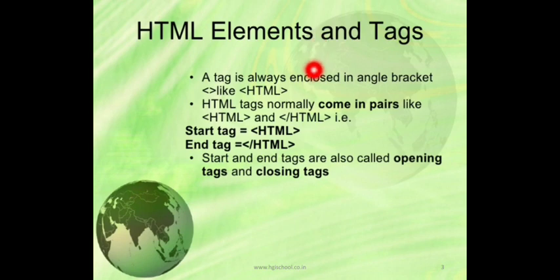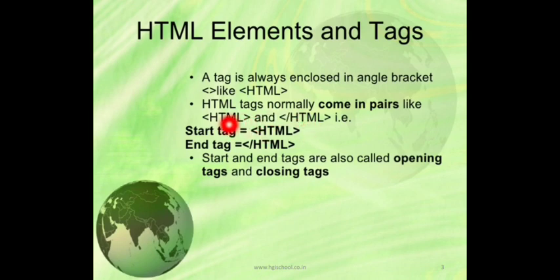So now we will discuss HTML elements and tags. A tag is always enclosed in angle brackets. You can see these are angle brackets, less than symbol and greater than symbol. In angle brackets we write the element name, so here HTML is the element name. HTML tags normally come in pairs, like the HTML opening tag and the HTML closing tag.